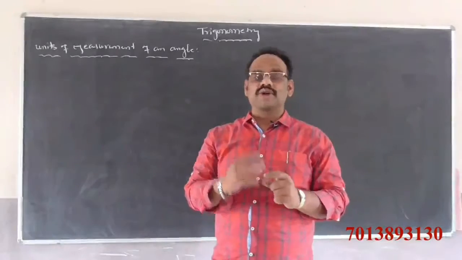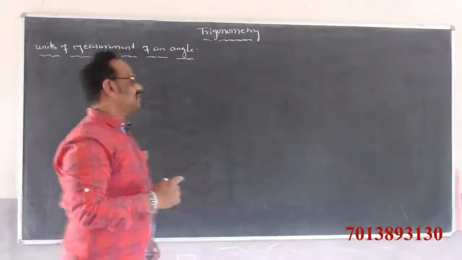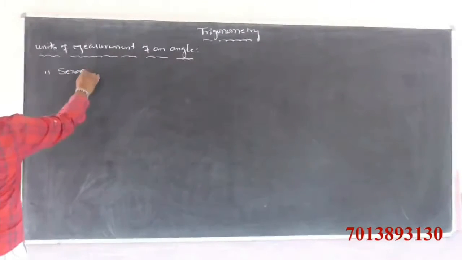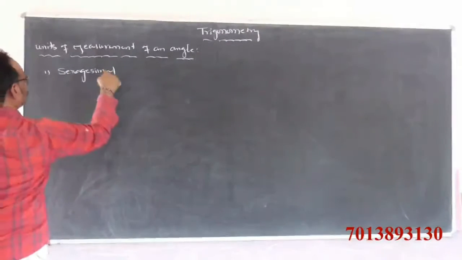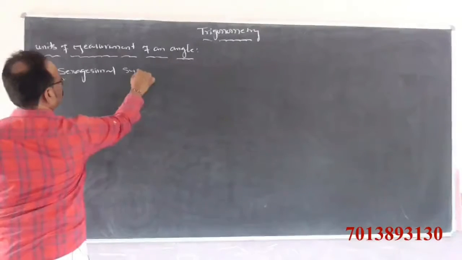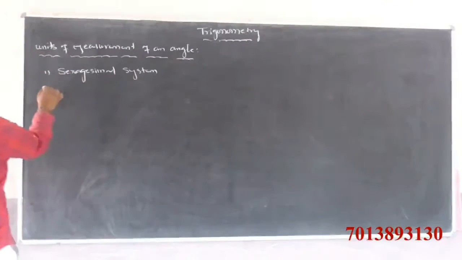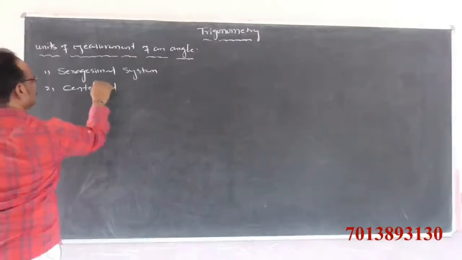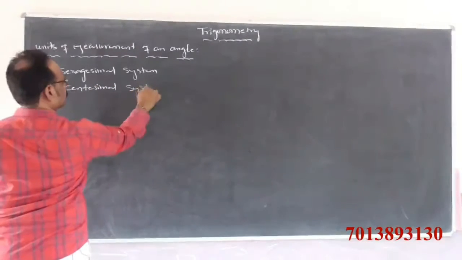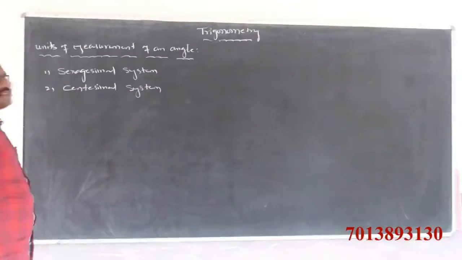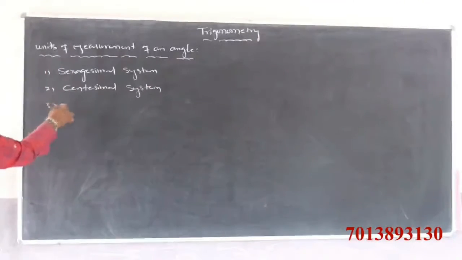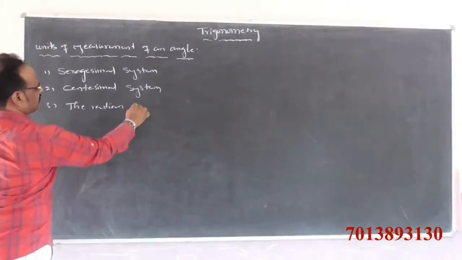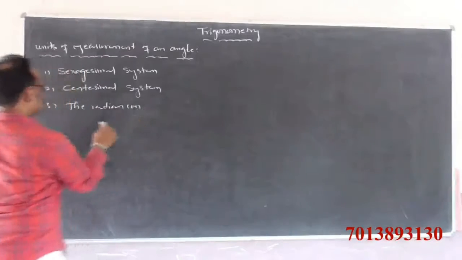The first one is the hexadecimal system, the second one is the centesimal system, and the third one is the radian or the circular system.